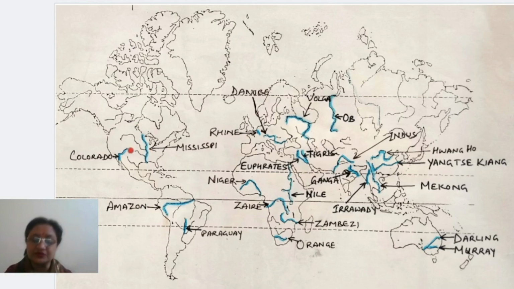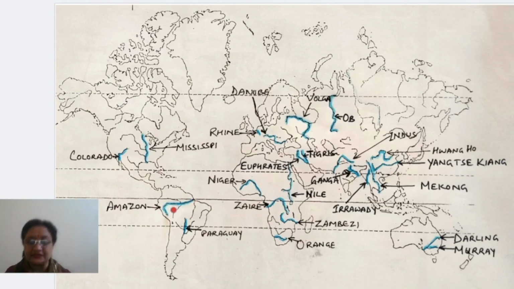Okay, now come to the next one. This is Gulf of California. Very close to the Gulf of California there is one river, and this is actually the Colorado River, right? This Colorado River falls in the Gulf of California. Okay children, so one is Mississippi and the other is Colorado. Clear? Now come to the next one, Amazon River.